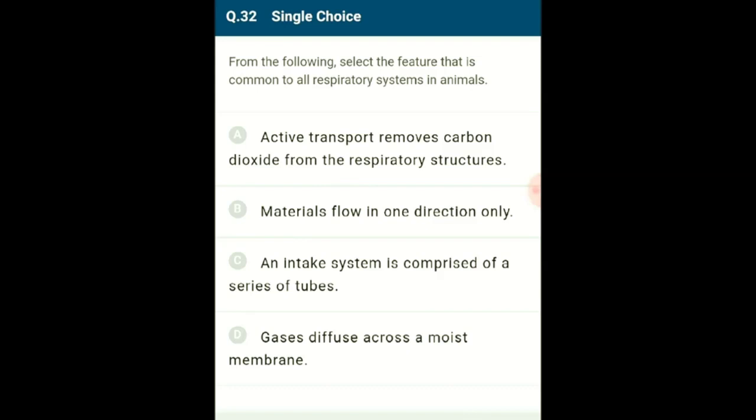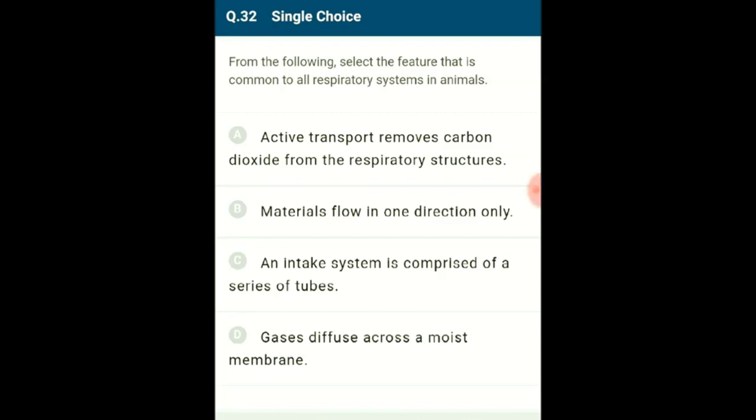Since the inhaled and exhaled air use the same route for moving in and out of the body of organisms, we can say that gas movement is bidirectional and not unidirectional. Every respiratory system does not have a series of tubes for air intake and outtake. For example, humans have a single passage for taking in air and giving out, that is trachea, whereas some insects have multiple passages.